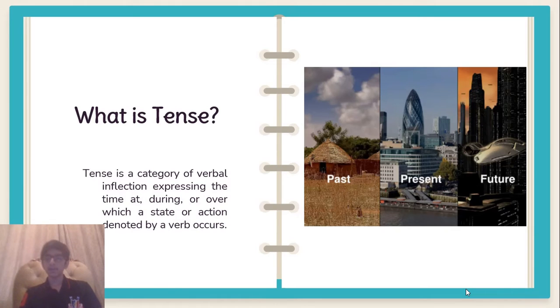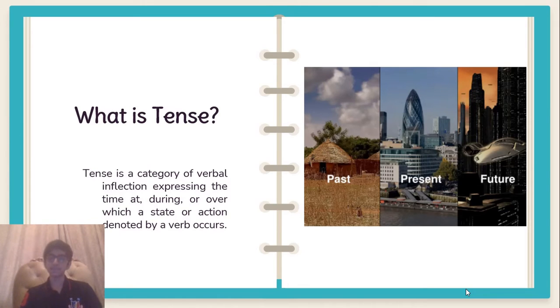Now, there are 3 tenses: past, present, and future. The past shows something that had happened before the time at which the sentence is being made. Present is the time at which the action occurs, like right now. And future is if the action occurs later from today's time.